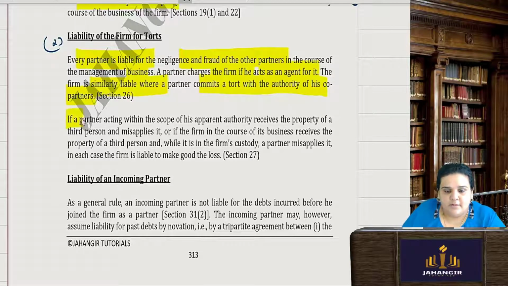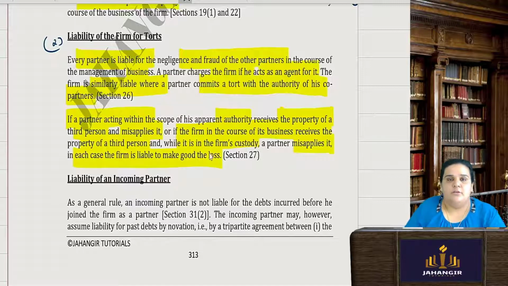Now say a partner, acting within the scope of his authority, receives the property of a third person and then misapplies it, or the firm in the course of its business receives the property of a third person and while it is in the firm's custody a partner misapplies it. In each case the firm is liable to make good the loss.